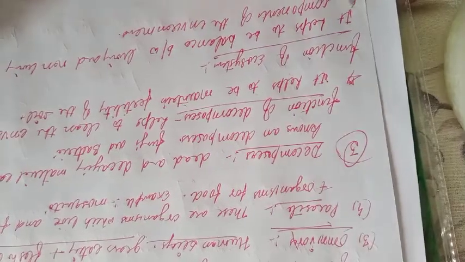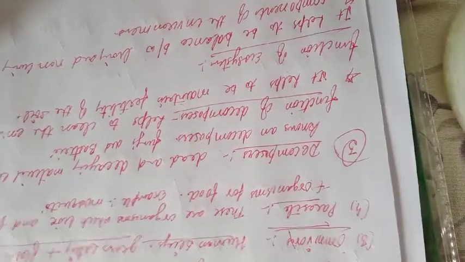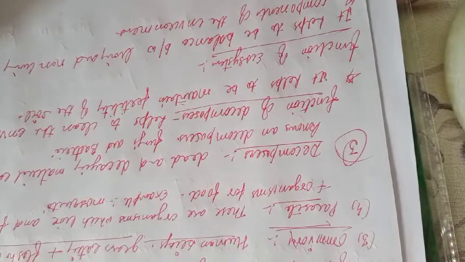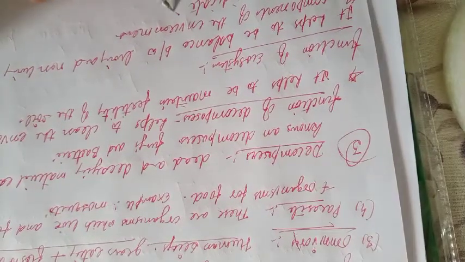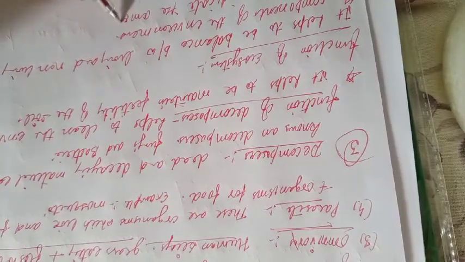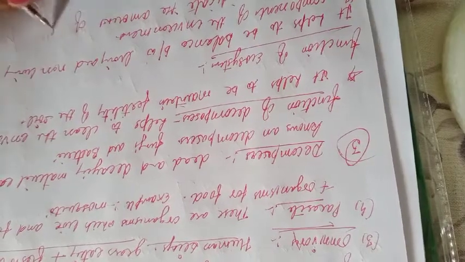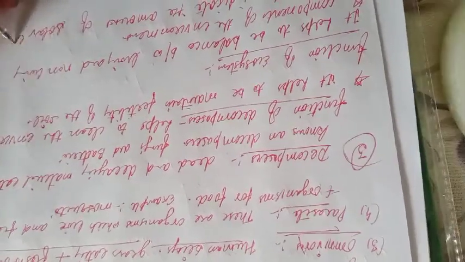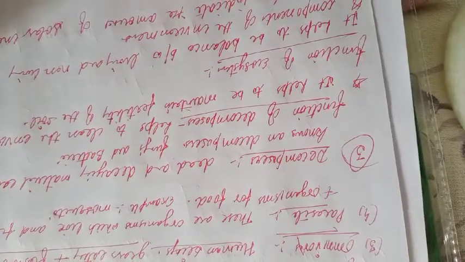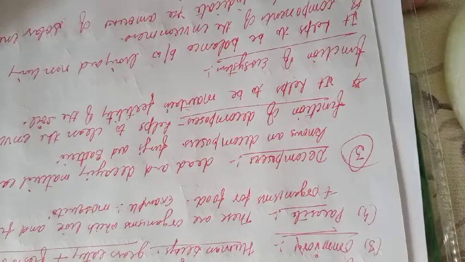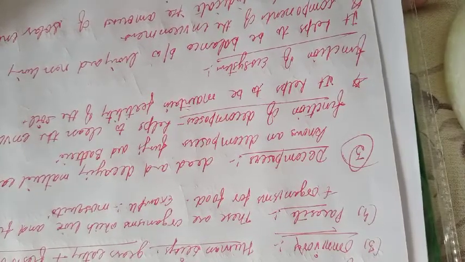Now the second main function of the ecosystem: it indicates the amount of solar energy in our surroundings. If the ecosystem is present, it is able to indicate the solar energy present in our surroundings, because solar energy is very important for us.